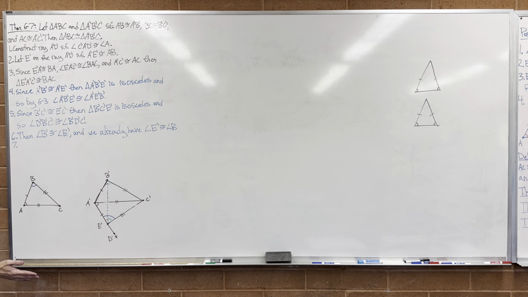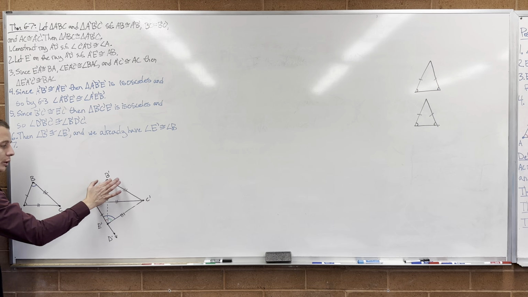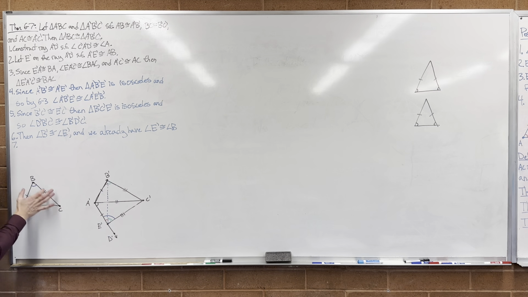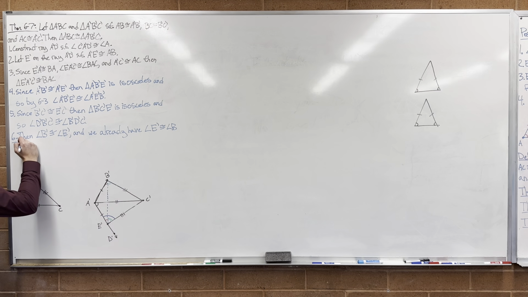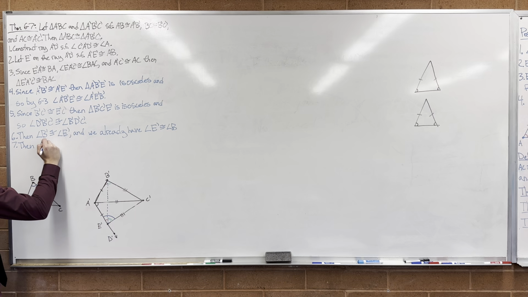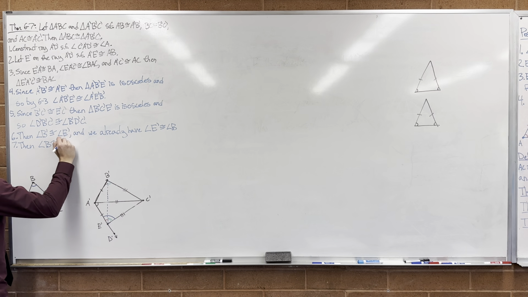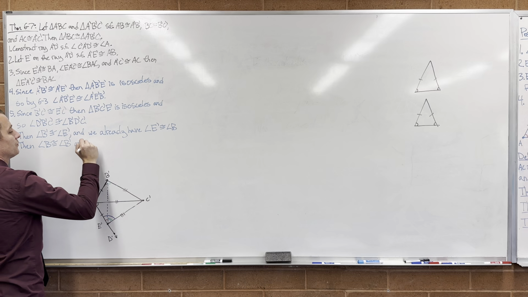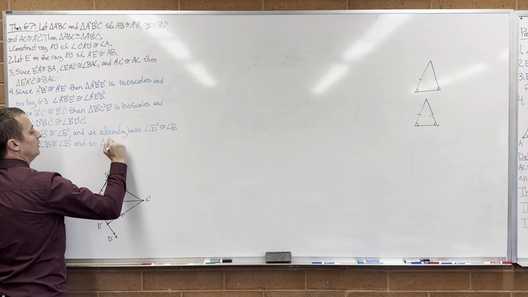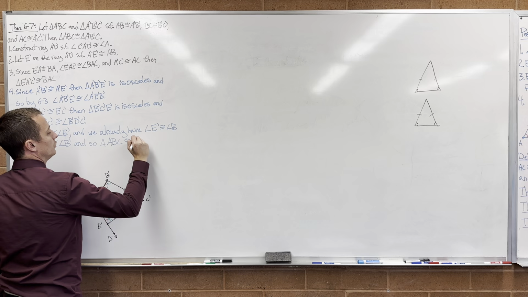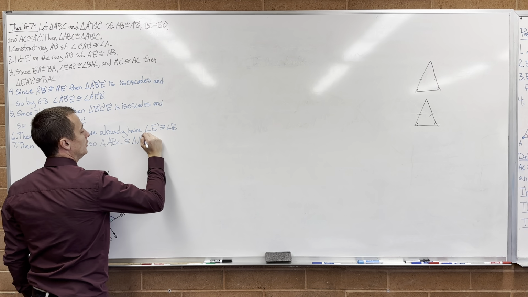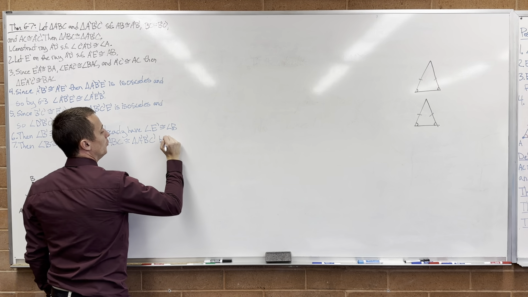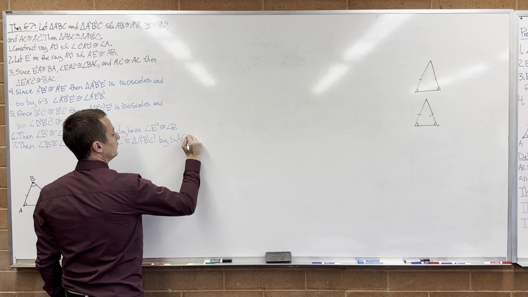They're congruent triangles. Right. So the whole crux of this proof was showing this angle is the same as this angle. Because then it's the same as this angle. And so then we have congruence between this triangle and this triangle by side angle side. We were just trying to show that two angles were the same. So then angle B is congruent to angle B prime. And so triangle ABC is congruent to triangle A prime, B prime, C prime by side angle side. And we're done.